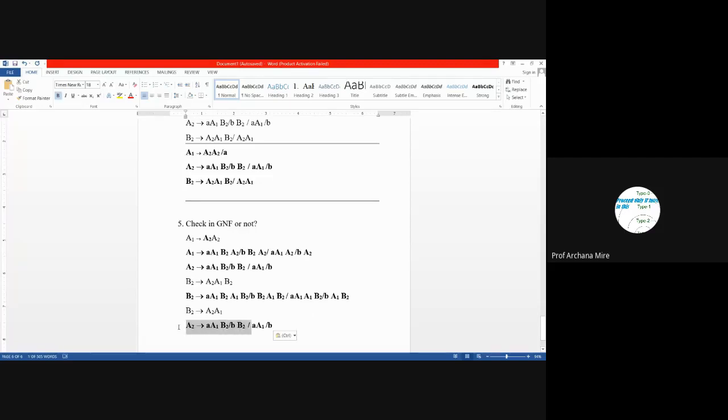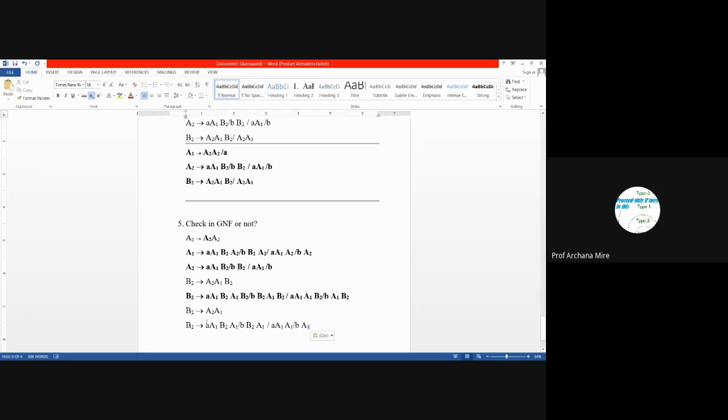So mark it. Let's remove bold from it. So now these are the productions of B2. So B2 leads to A2. All productions of A2 are copied here, and one more symbol we need to copy here is A1. So let's copy it here. A1, A1, A1, A1.